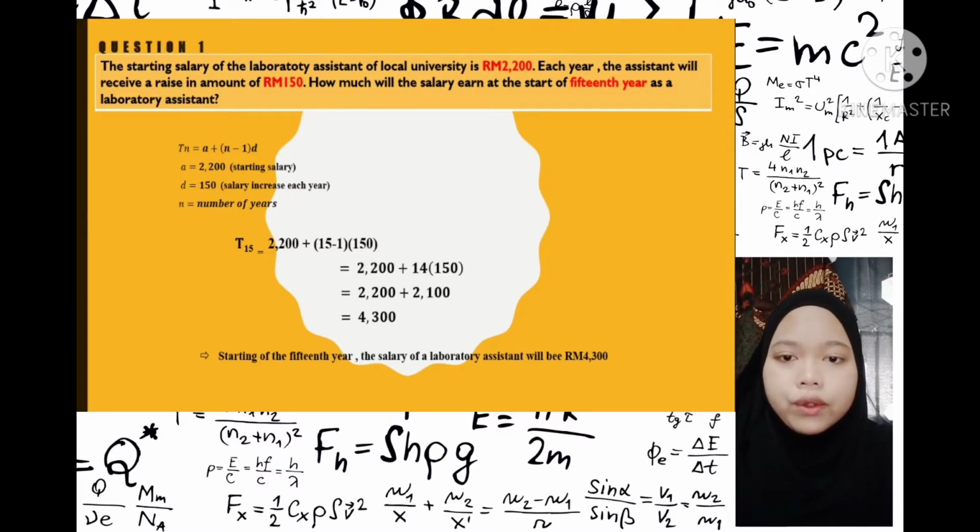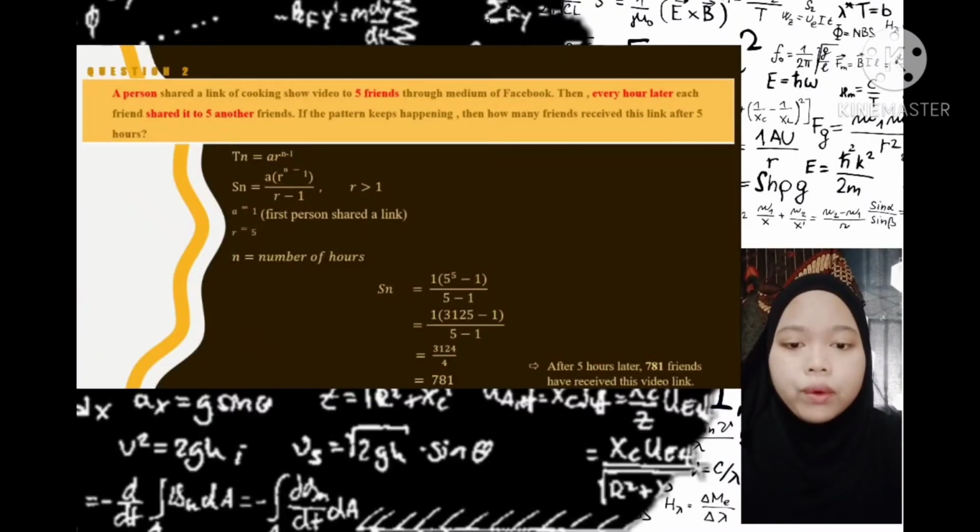So entering into the formula, we found that at the start of the 15th year, the salary of the laboratory assistant will be RM4,300.